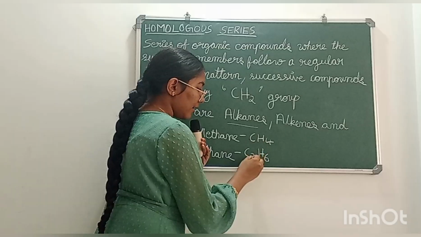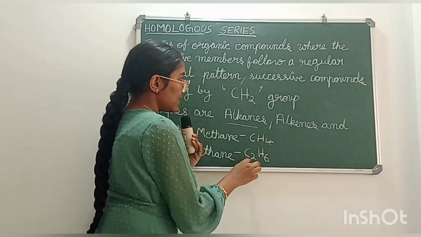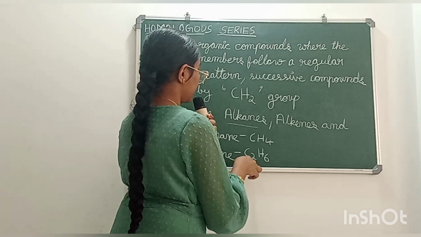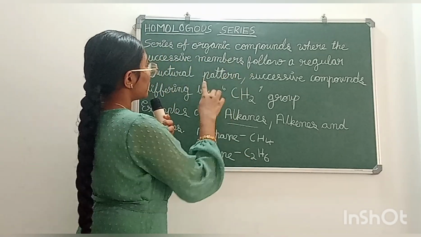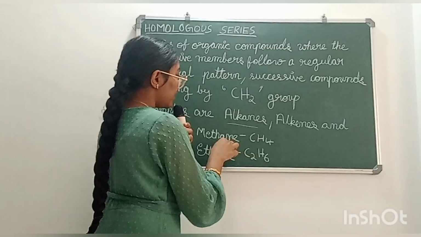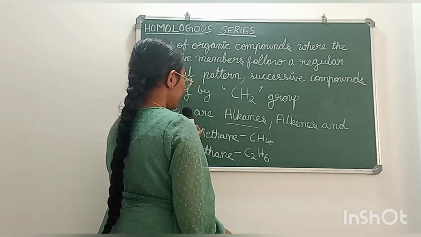Now if we see, they both differ by a CH2 group. So this series is known as homologous series, where two consecutive members differ by a CH2 group.